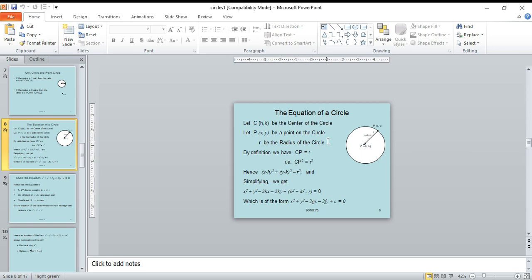Taking r square to the left side, x square plus y square minus 2hx minus 2ky plus h square plus k square minus r square equal to 0, which is of the form x square plus y square minus 2gx minus 2fy plus c equal to 0.